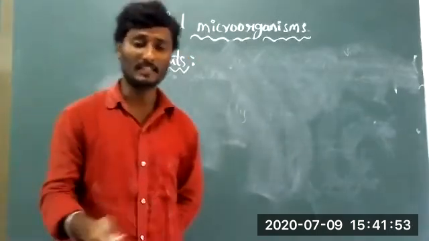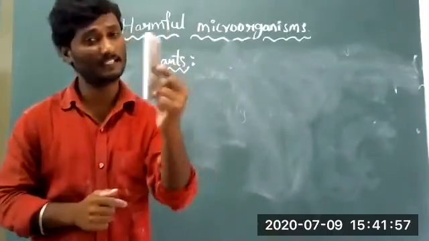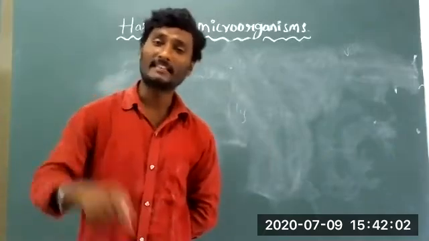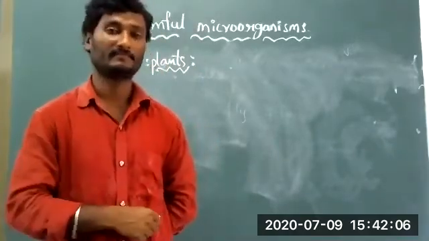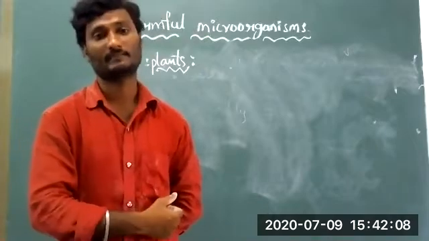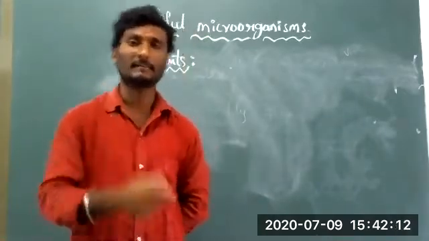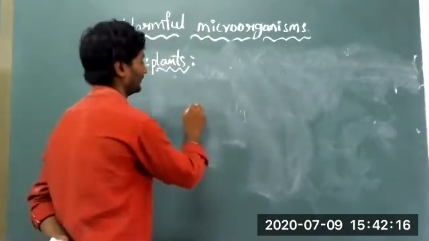Plants. Look there. Citrus canker. It is one of the disease names. With the help of bacteria, the citrus plants are affected. Citrus plants, that means lemon. Citrus is the scientific name of the lemon plant. Now the lemon, you should observe.